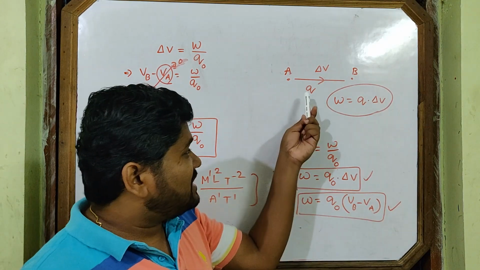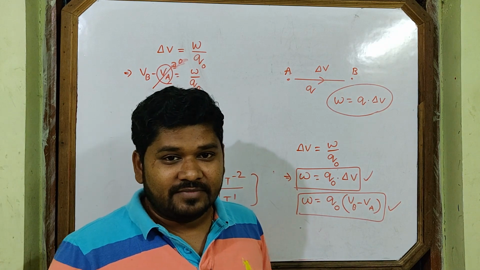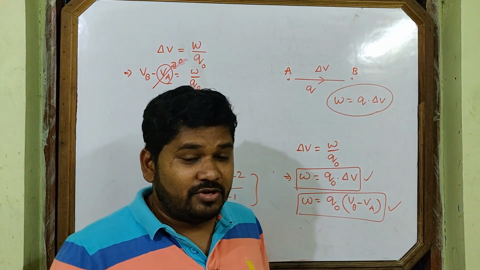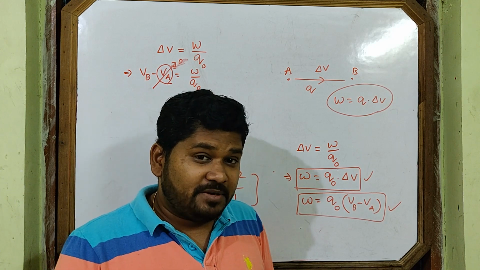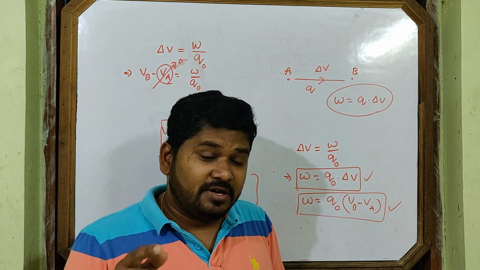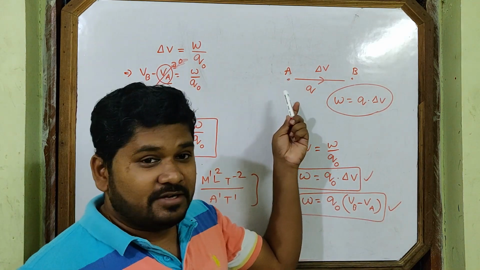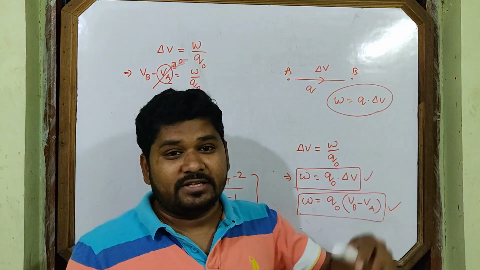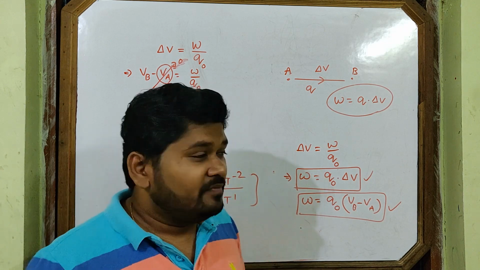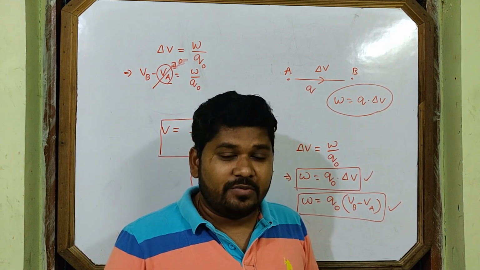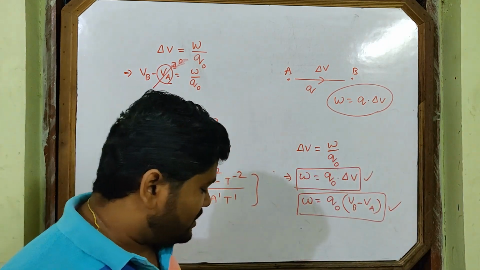But if the charge is negative, I told you a negative charge by the field automatically moves from lower potential to higher potential. But A is higher, so an external agent has to take the charge from A to B. You will understand that in a better way as you proceed in this chapter.